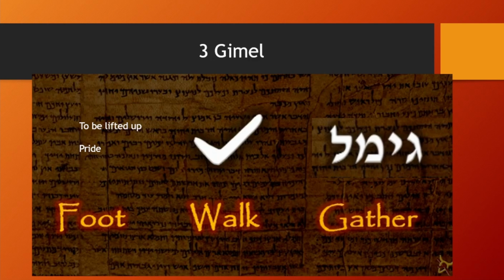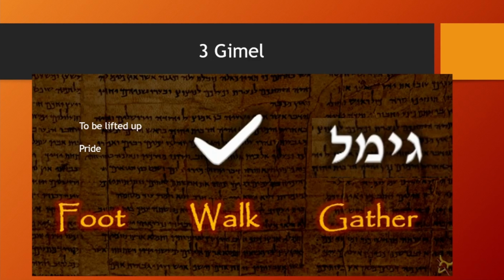So to be reunited with the tree of life in heaven is to be taken up. But Satan was cast down to the earth, so he is not lifted up.